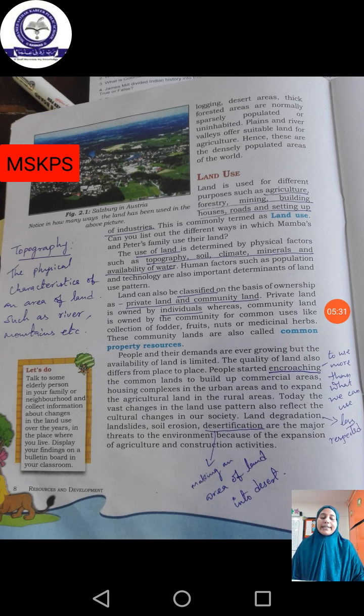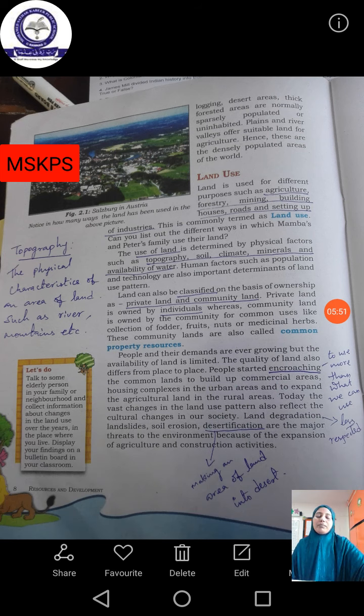So this kind of area is not preferable for living beings to live conveniently. So only a few people and a few living beings will be there. That's why these areas are known as sparsely populated or uninhabited. Okay, this is completed. Then usage of land.